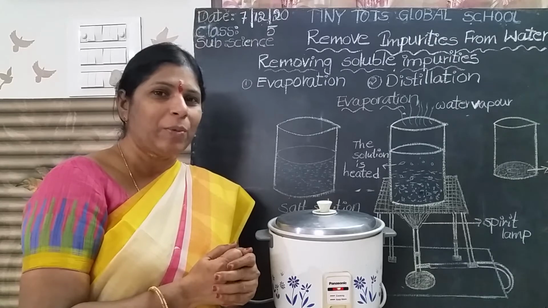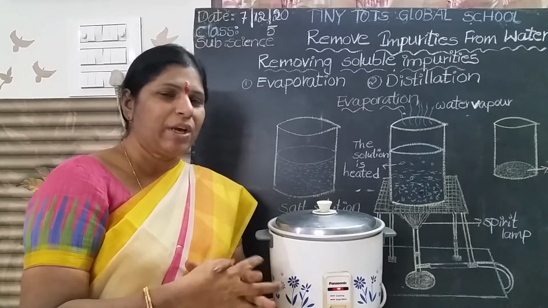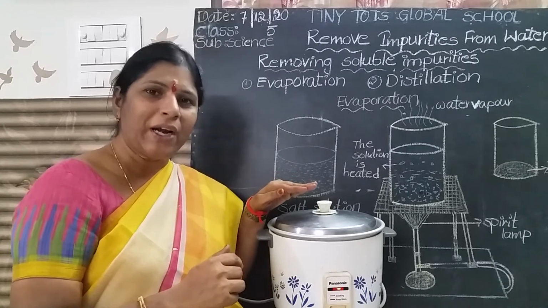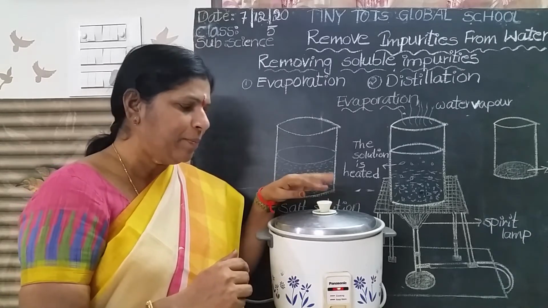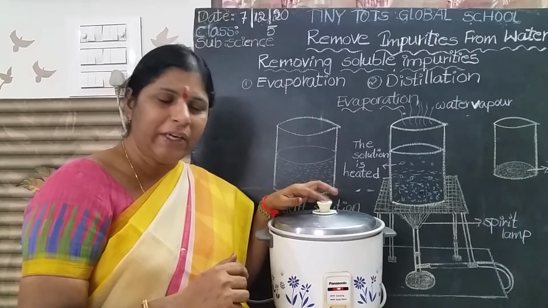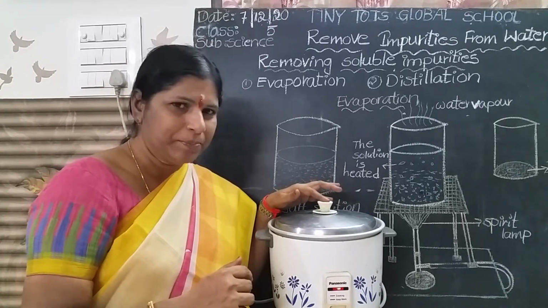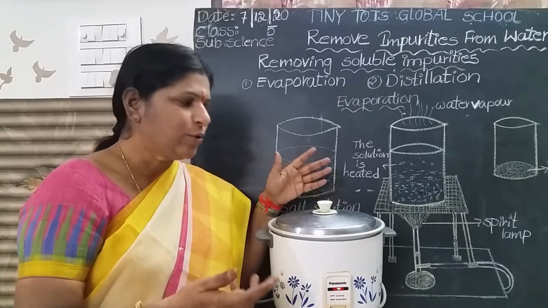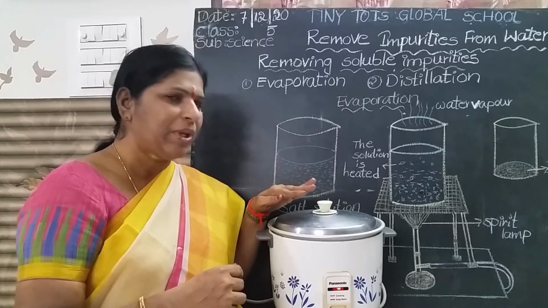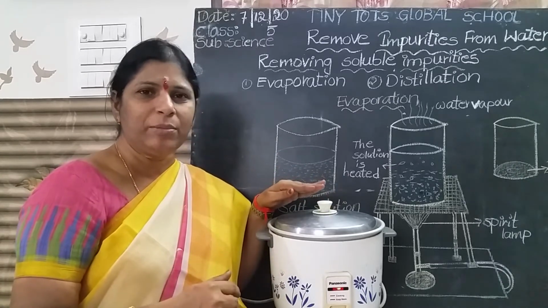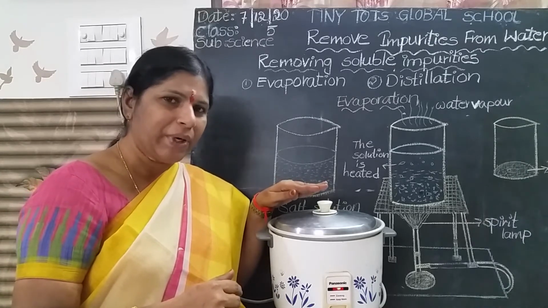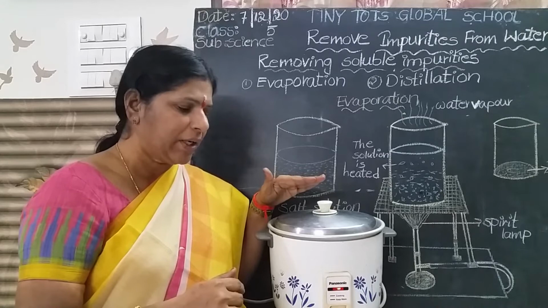What do we observe from the boiling water? Steam is coming. Steam is nothing but water vapor. On heating, water is boiling. What do we observe from the boiling water? Yes, we observe steam coming from the boiling water. Steam, or water vapor, is coming from the boiling water.